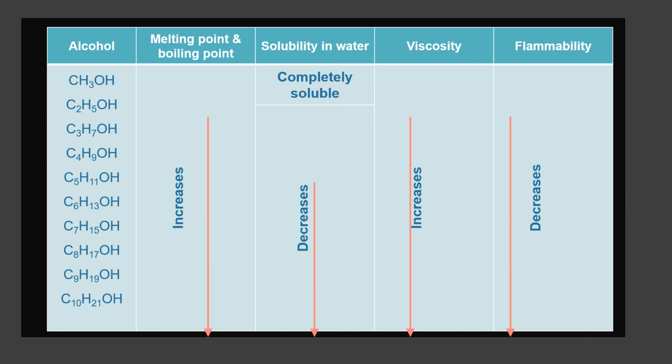Then you learned isomers, and you should know how to identify isomers. That's the end of the lesson. If you have any doubt, go through the slides once again.